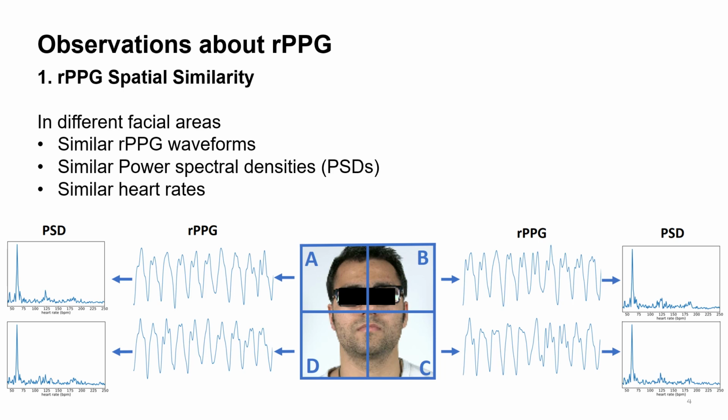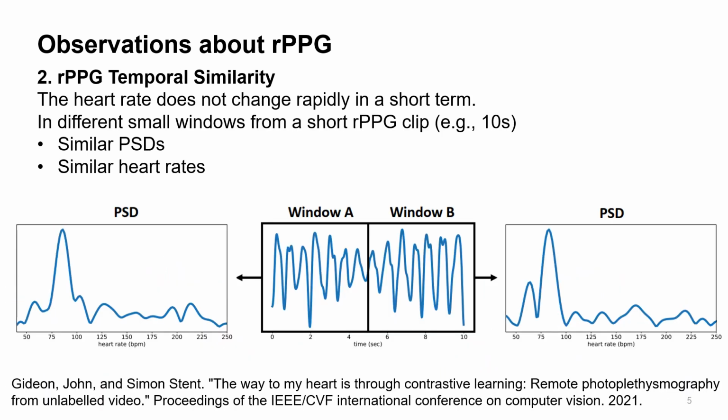The second observation is the rPPG temporal similarity. The heart rate doesn't change rapidly in a short term. In different small windows from a short rPPG clip, we will get the similar PSDs and similar heart rates.